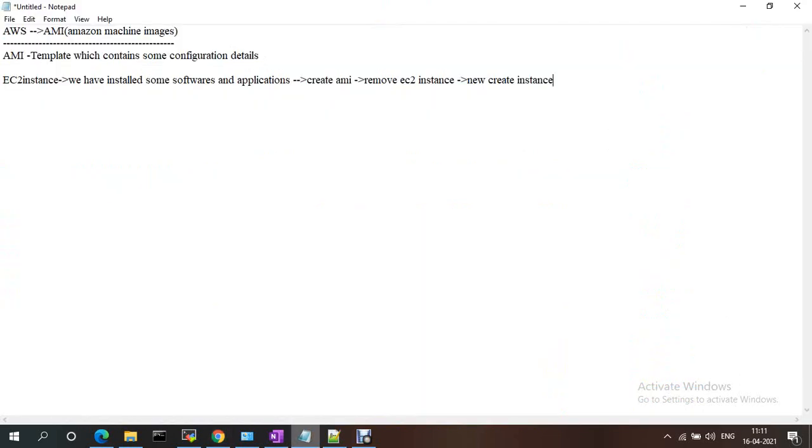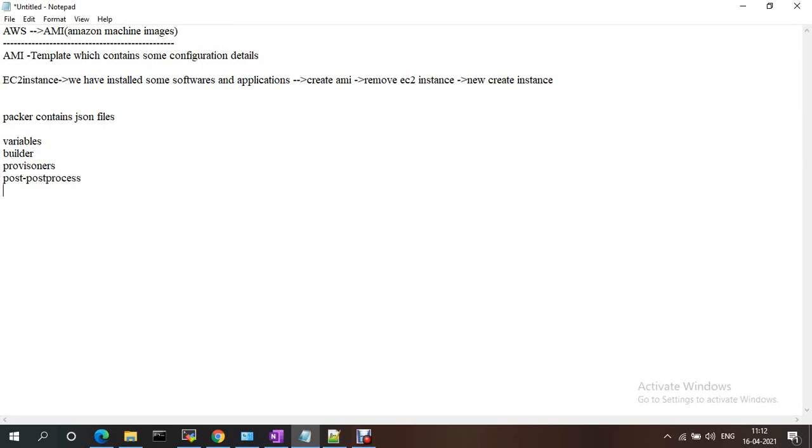In Packer, we create the JSON files. In the JSON, we have some sections: variables, builders, provisioners, and post-processors.